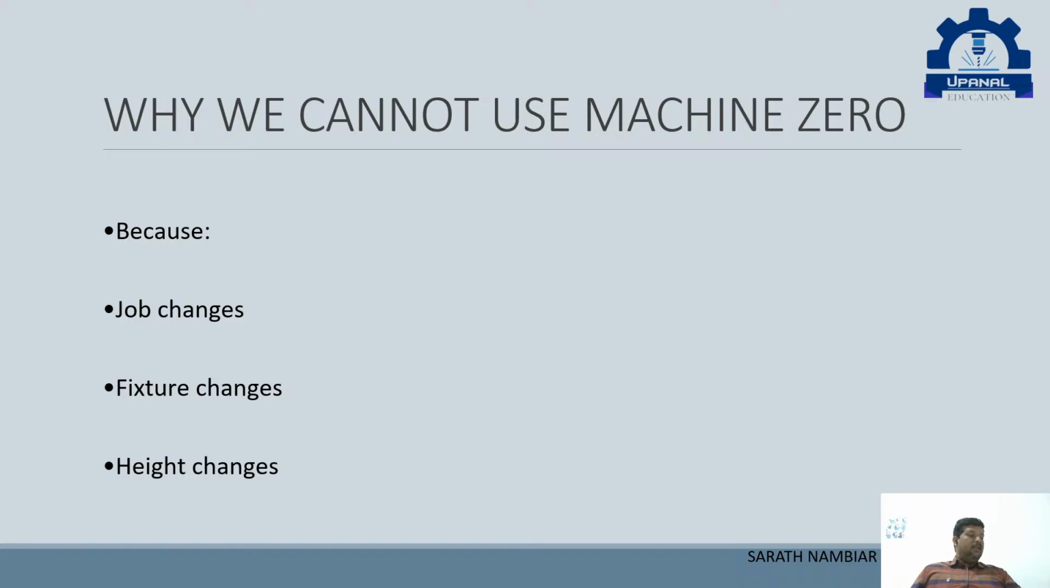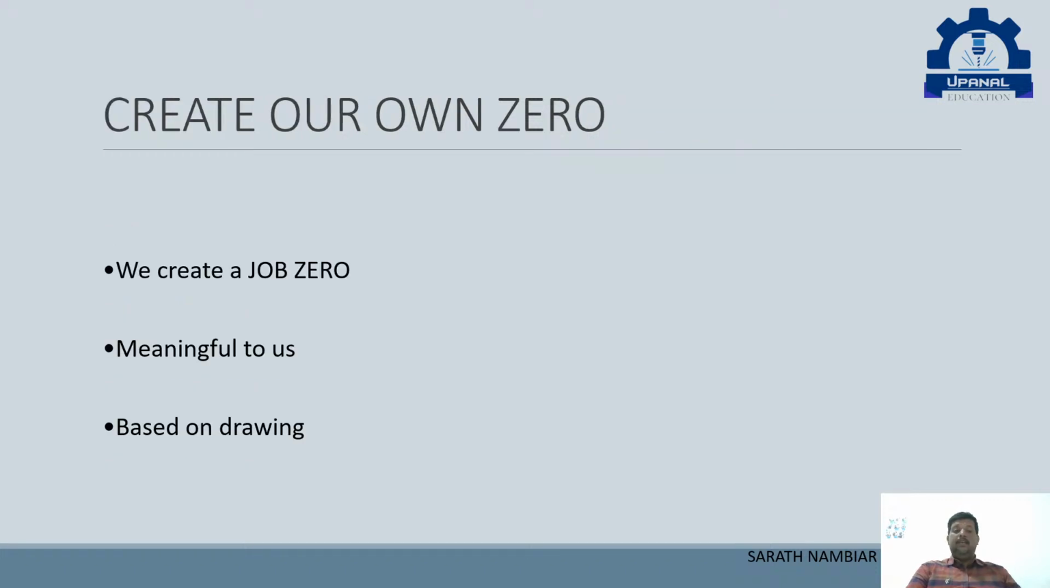Understood? Now, what do I have to do? For the job, we can use our own zero. So we need to create a job zero which is meaningful to us and which is based on the drawing. Like last time when I showed you a drawing, there was a center point. All the dimensions are taken from the center, or sometimes from the side also, right? If we use the machine zero, what will happen? The program will be entirely wrong.